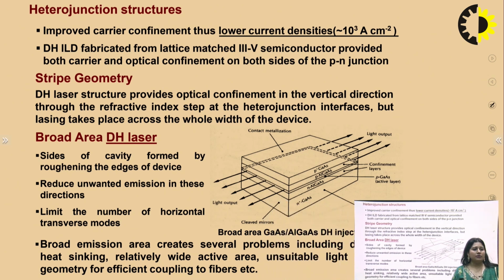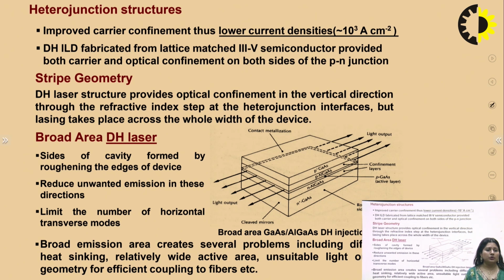So it has a broad emission area which creates several problems, including difficulty in heat sinking, a relatively wide active area, and an unsuitable light output geometry for efficient coupling to the fiber, etc. So we have to see how this broad area double heterojunction laser can be used so that it has a narrower beam. Not all the light will be radiated from every side of the structure, which is shown in this figure. The light output is from both sides of this structure. So we have to limit this light to a narrower side.